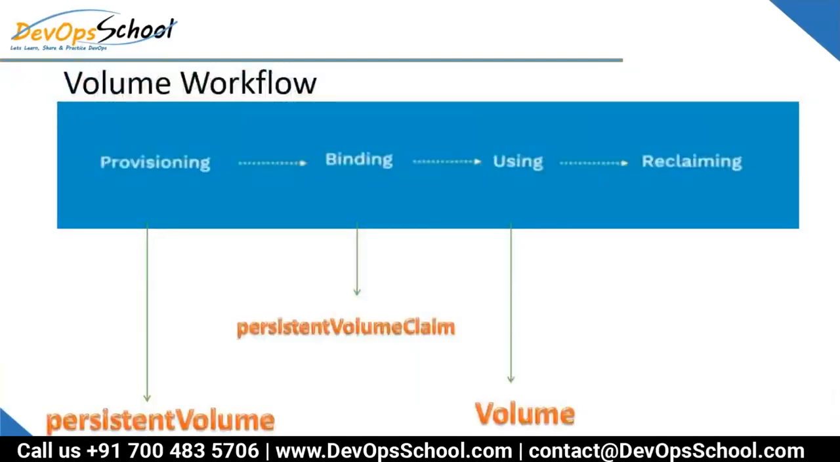So look at this here. When you do the provisioning, you use the persistent volume API resource. When you do the binding, you use the persistent volume claim. When you use it, you use the volume in pod.spec.volume, remember, and reclaiming is the definition. So these are the three API objects we're going to use.